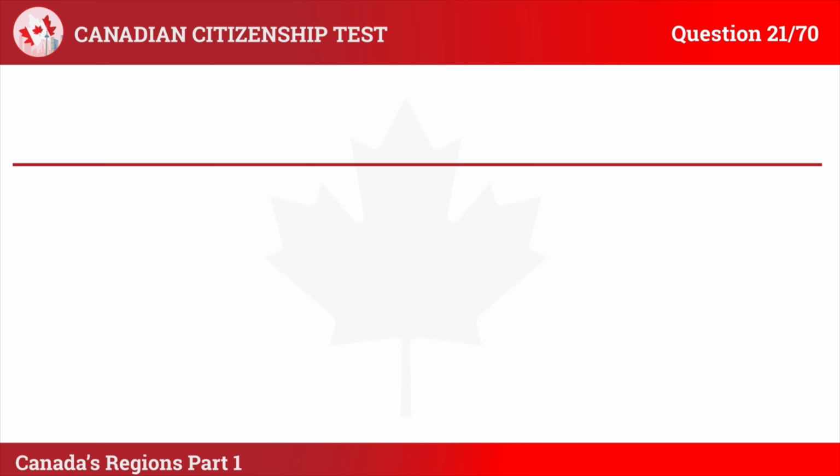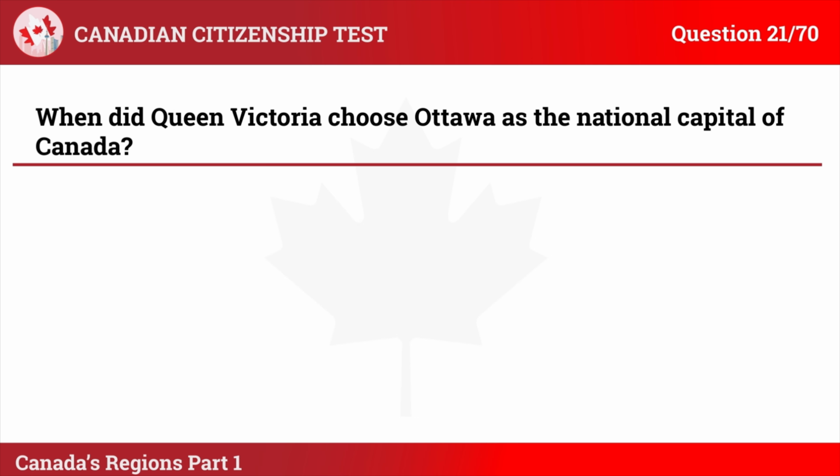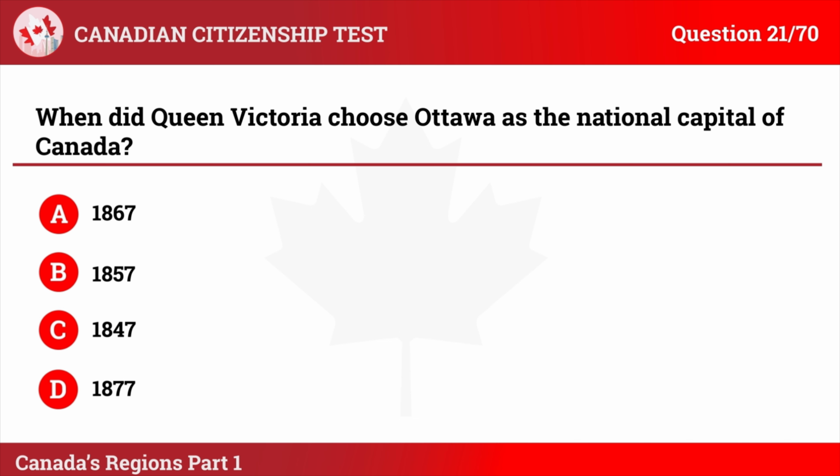Question 21. When did Queen Victoria choose Ottawa as the national capital of Canada? A. 1867, B. 1857, C. 1847, D. 1877.